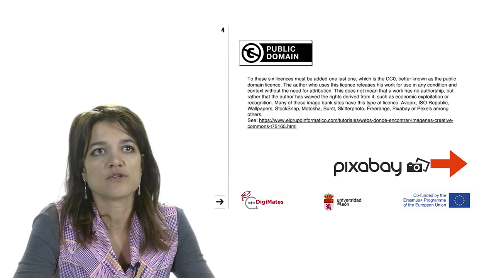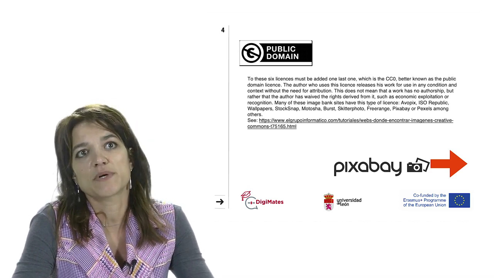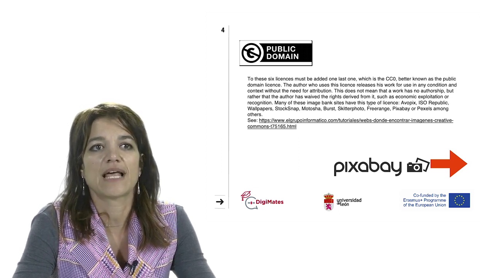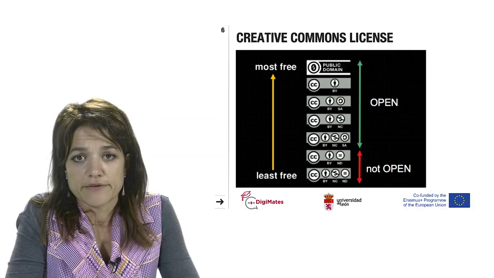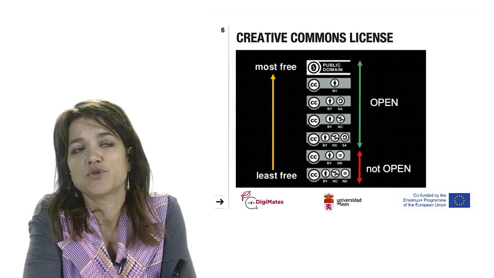In this link, you can see different banks of pictures, and for example, if you press on Pixabay, that is one of the most known ones, you can see the license of Pixabay. And it means a really open license in which you are allowed to do anything with the resource itself. Here you can see in a more descriptive way that it allows you to mix, to do it commercial, not commercial, whatever. As a resume, you can see here all the Creative Commons licenses, and you can see that the